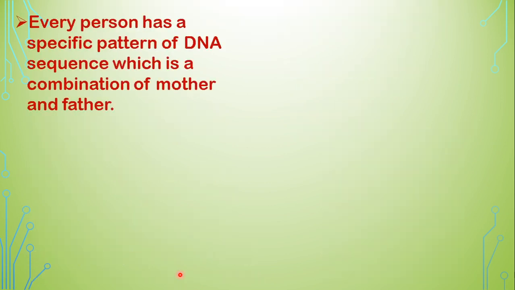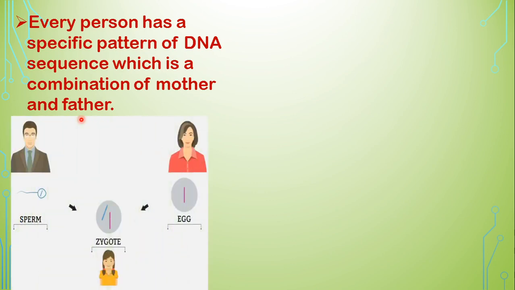Now we have to understand certain concepts before we go into the method. Every person has a specific pattern of DNA sequence. We are familiar with it, and the DNA sequence in an individual is always the combination of mother and father. As we know, 50% of the chromosomes come from the mother and 50% from the father, that is 23 plus 23, which makes 46.